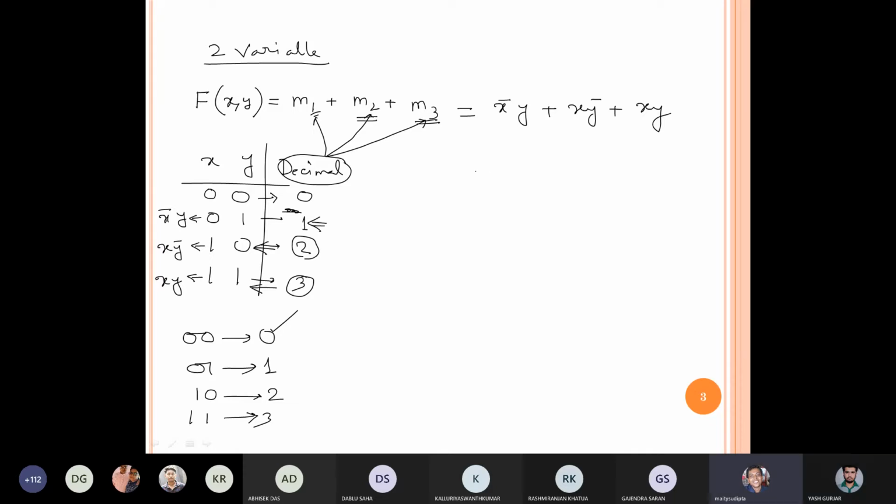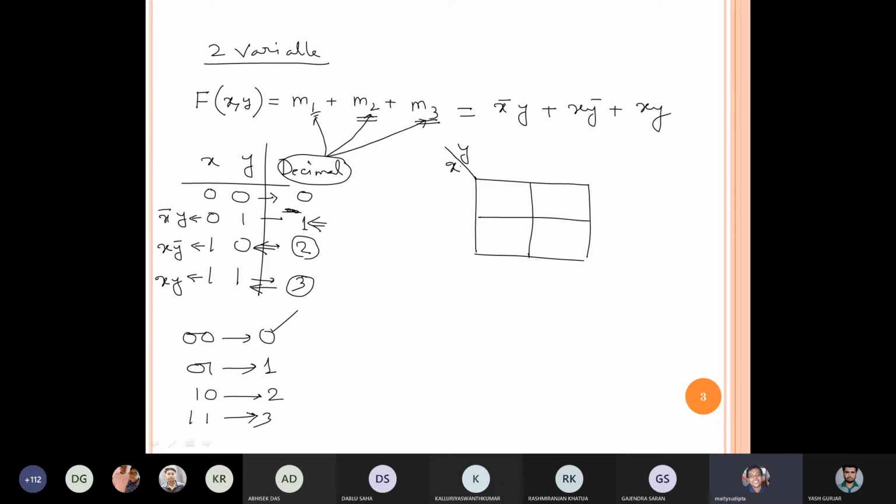Now I have only two variables, and I have four data sets: 1, 2, 3, 4. So I have to draw one rectangular box which should have 4 boxes. Here I am writing the x input, here I am writing y.